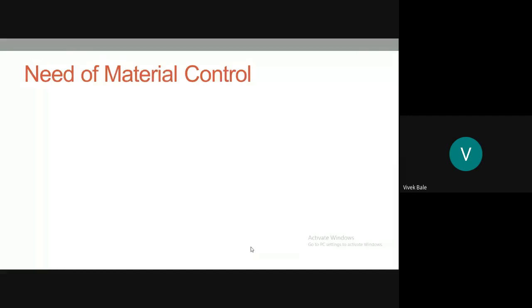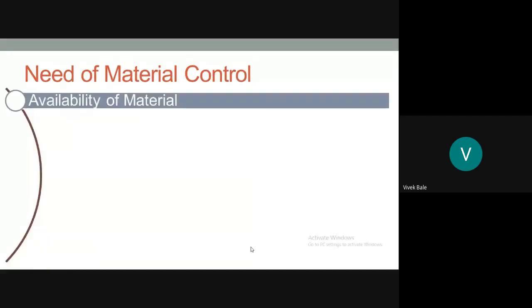As we have discussed, the first need for material control is availability of material. There should be a continuous availability of all sorts of material for the factory, so that production may not be held up for want of any material.